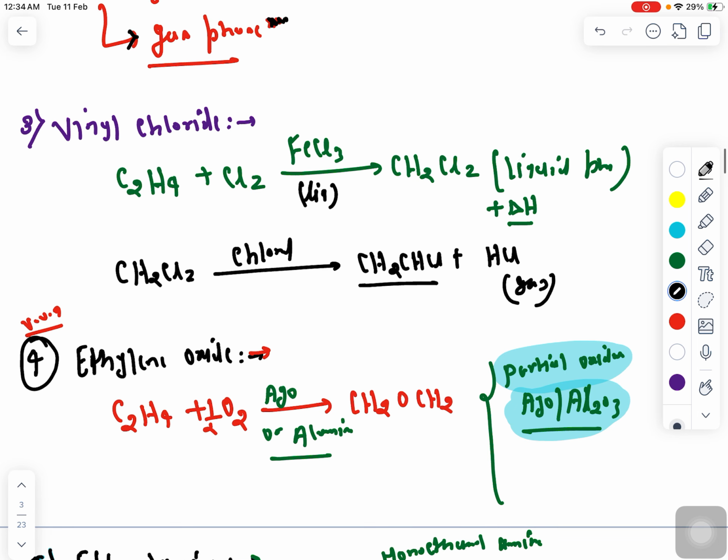Now coming to vinyl chloride. I have already told you that when C2H4 plus Cl2 react in the presence of FeCl3, it will form C2H4Cl2, and again this reacts to form C2H3Cl, that is vinyl chloride, and HCl.